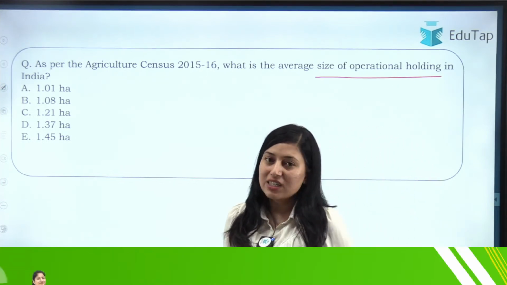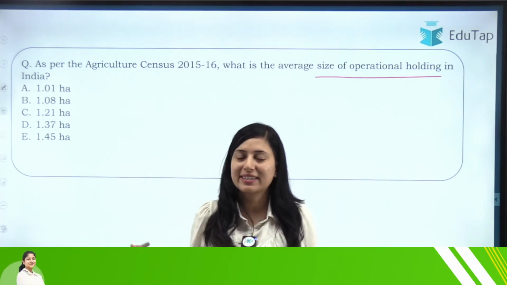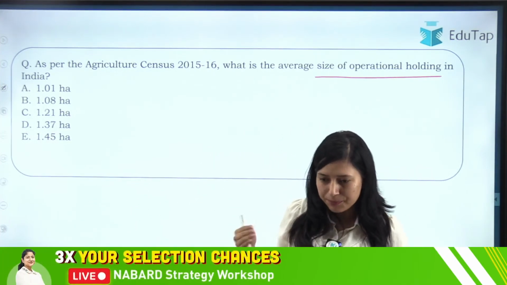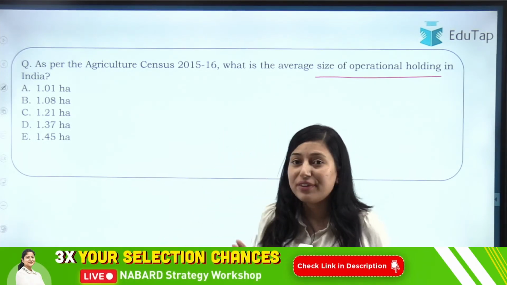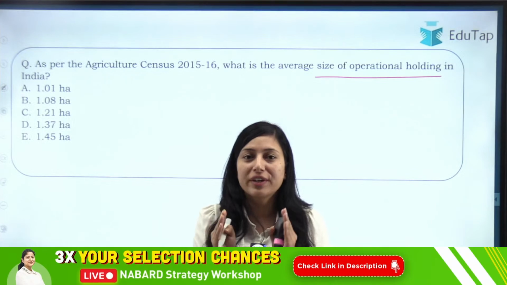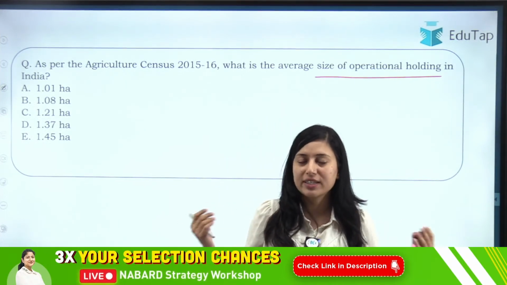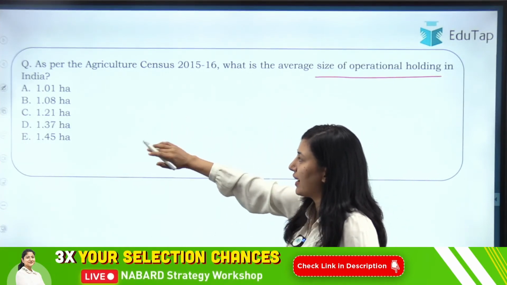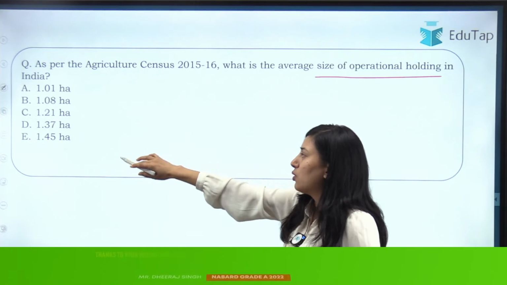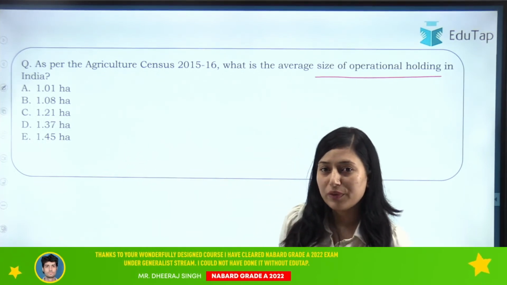Operational holding we have discussed. What is operational holding? All the area that is under cultivation of agriculture. Now, what is the average size of operational holding of India? Meaning, when we survey all the land holdings, what is the average size of a holding? Your options are 1.01 hectare, 1.08 hectare, 1.21 hectare, 1.37 or 1.45. What will be the right answer here?